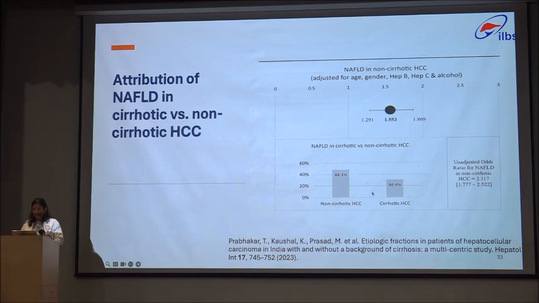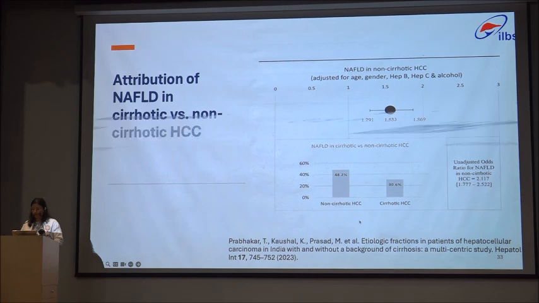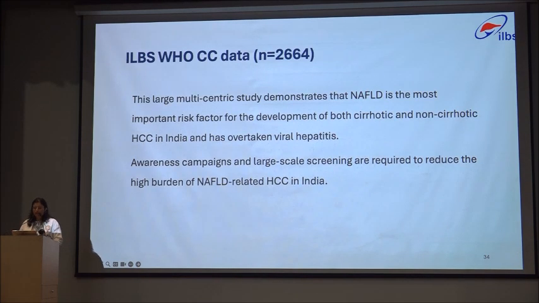And the odds of non-cirrhotic patients having NAFLD was 2.117, when adjusted for age, gender, and the presence of hepatitis B, C, and harmful alcohol consumption. Those with NAFLD were 1.553 times more prone to develop non-cirrhotic HCC. So this large multicentric data study demonstrated that NAFLD is the most important risk factor for the development of both cirrhotic and non-cirrhotic HCC in India, and has overtaken viral hepatitis. So awareness campaigns and large-scale screening are required to reduce the burden of NAFLD-related HCC.